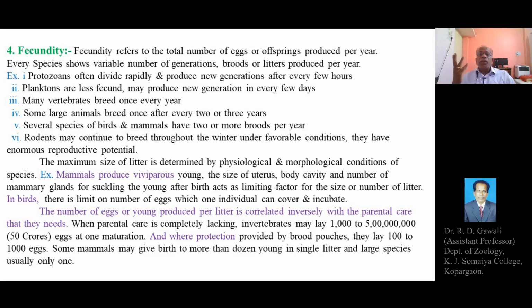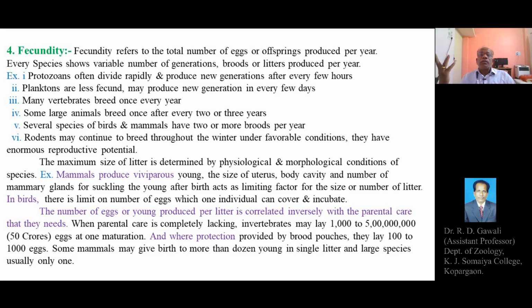There are some species which can produce only one young one at a time, and there may be one, two, or more generations, producing that many individuals in a year.